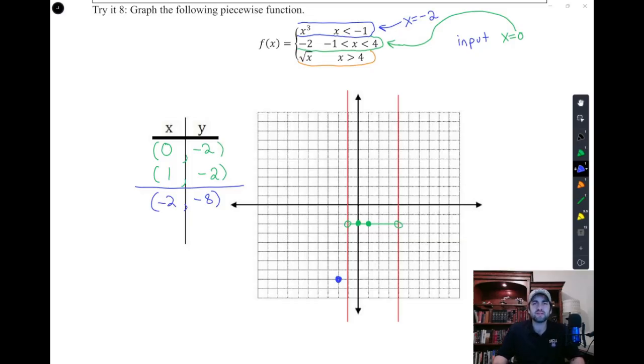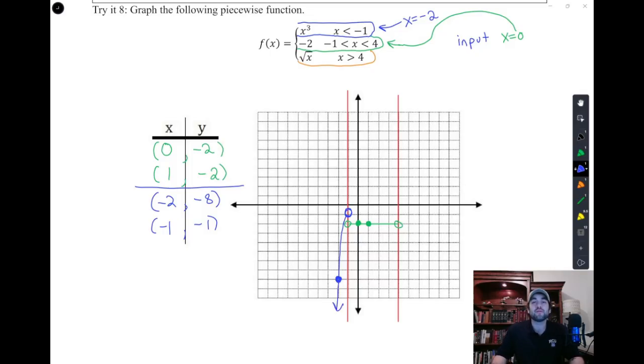And then in order to know what this graph does, I'm actually going to plug and chug my boundary condition to see what happens at the boundary. So if I plug and chug -1 into the blue, it's going to kick back a -1, because -1 times -1 times -1 stays -1. And so I'm going to plot that -1 comma -1, but with an open circle, because the boundaries say open circles. They don't have that underline. And I'm going to connect these dots.